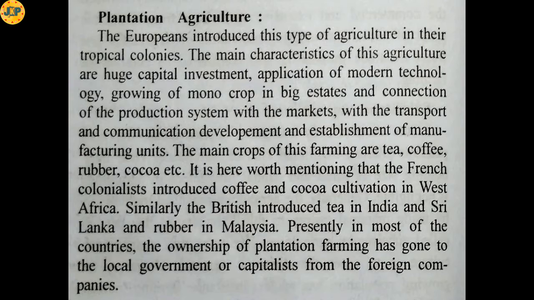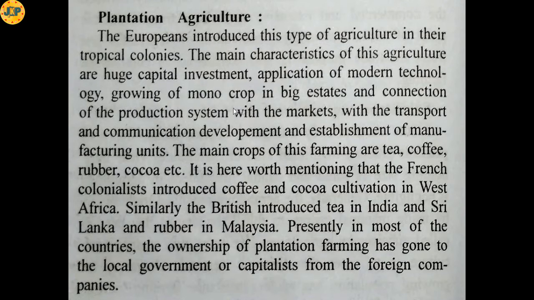The main crops of plantation agriculture are tea, coffee, rubber, cocoa, etc.